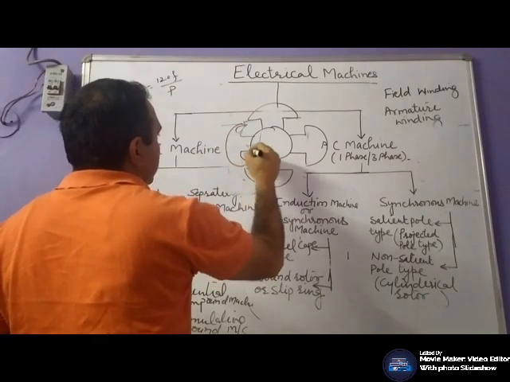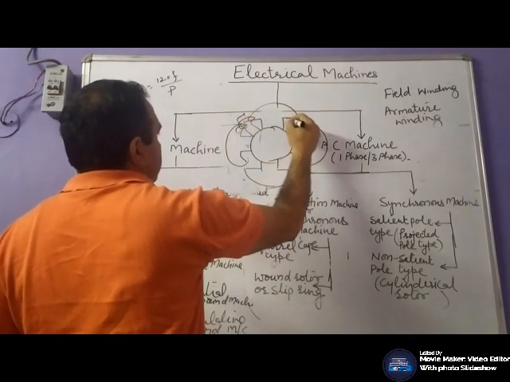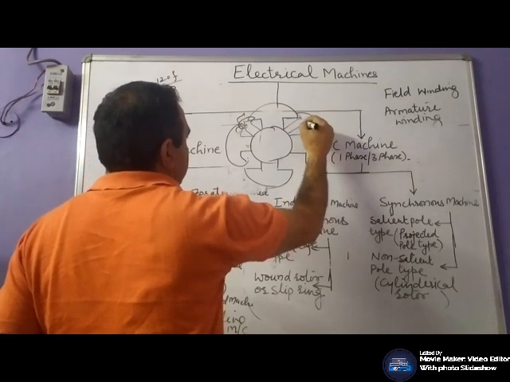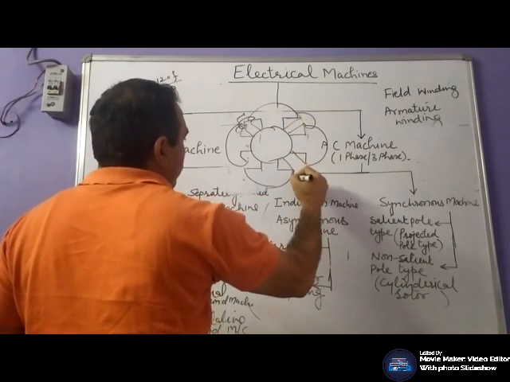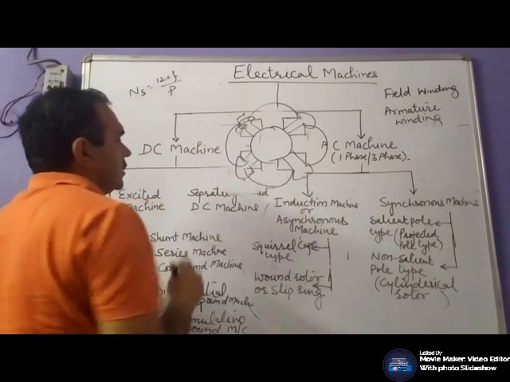If we have an 8 pole machine, 8 poles would be projected. It means poles would be visible,